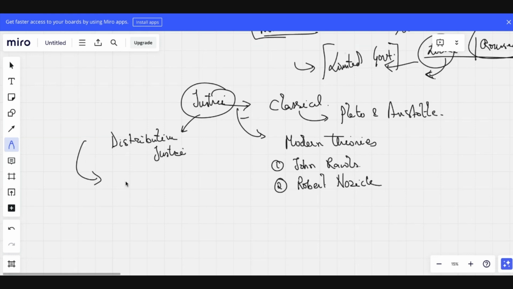Then the capability approach. The capability approach was discussed by Amartya Sen in which book? Development as Freedom.